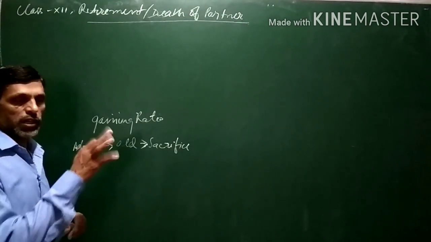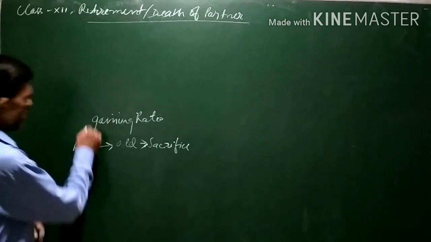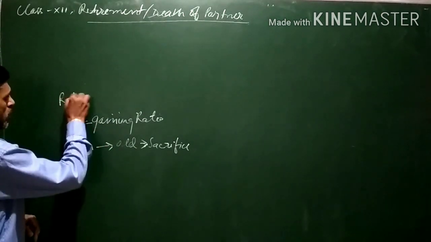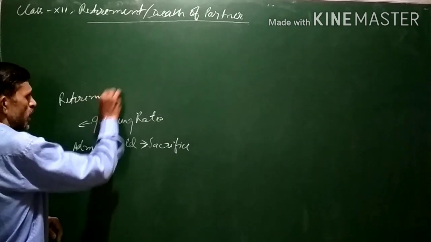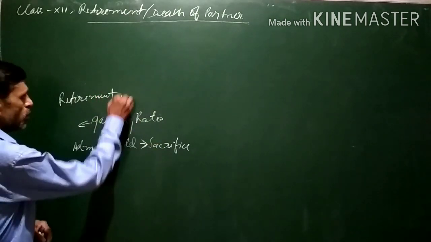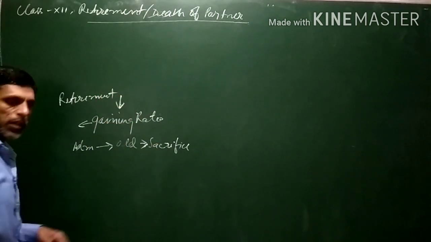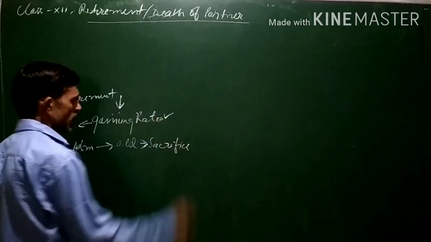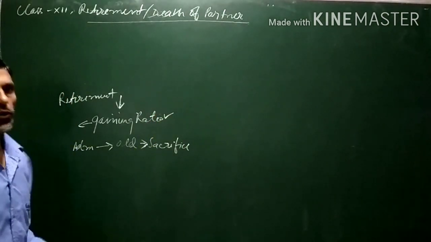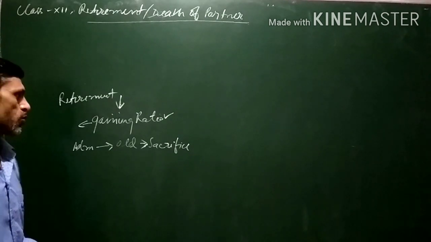But the reverse happens when there is retirement of a partner. Then the remaining partners gain. That is why we calculate gaining ratio at the time of retirement of the partner.